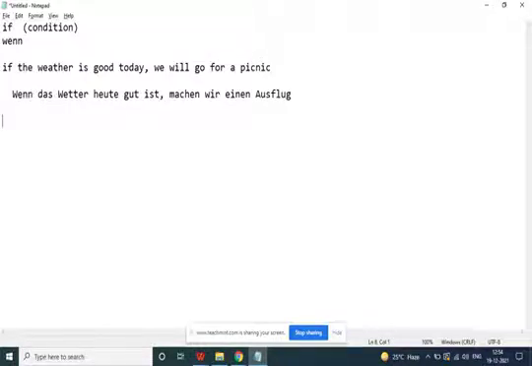"Wenn" is a condition. When it is in the beginning, it is a "weil" situation in the beginning: normal verb at the end, comma, followed immediately after the comma by the verb. "Machen wir einen Ausflug." "Wenn", that is "if", follows the "weil" situation. It comes in the beginning as well as at the end. There are many other conjunctions which follow the "weil" situation. We will discuss that later.